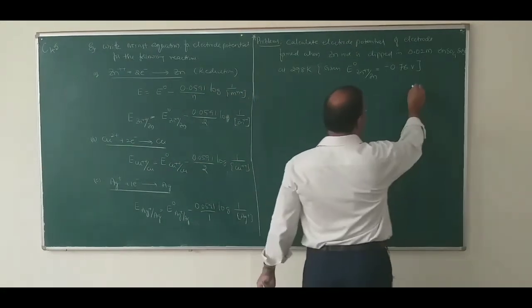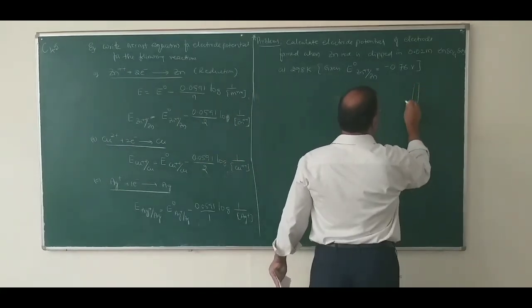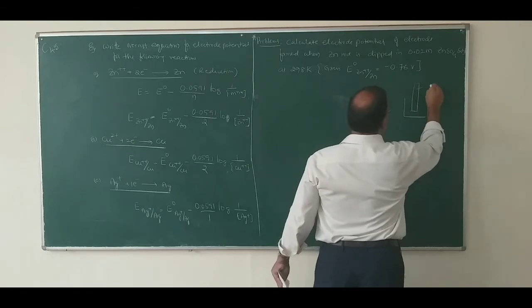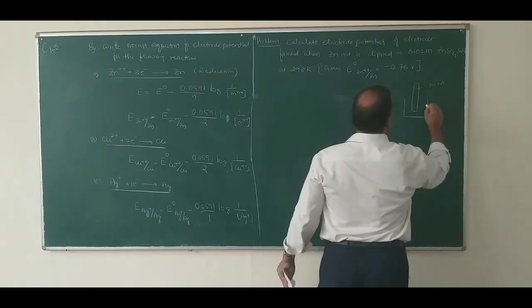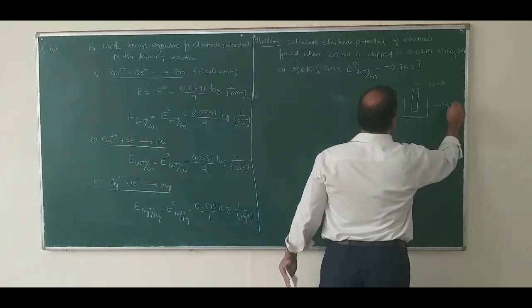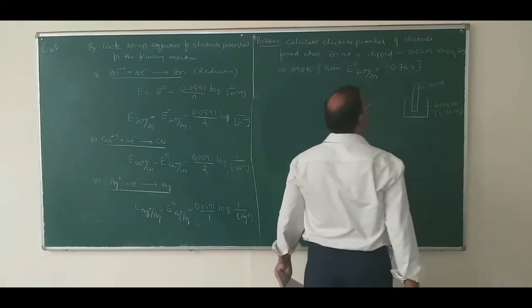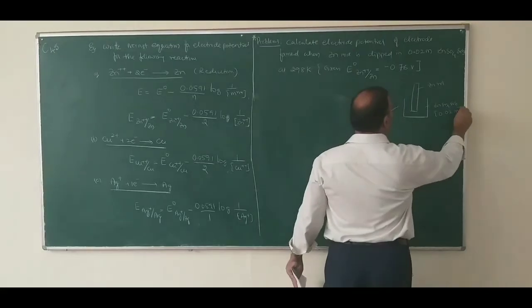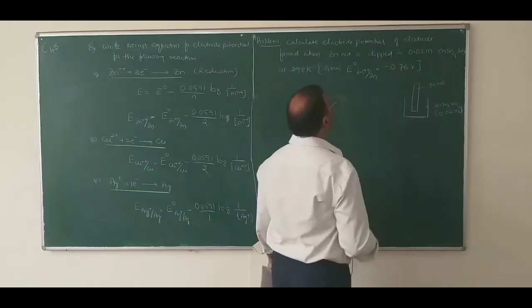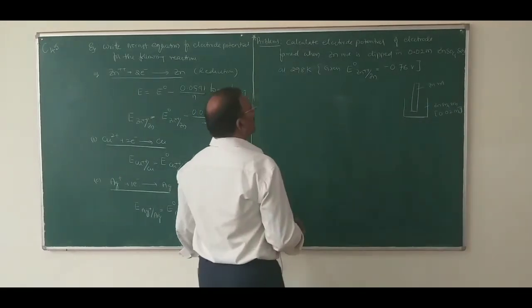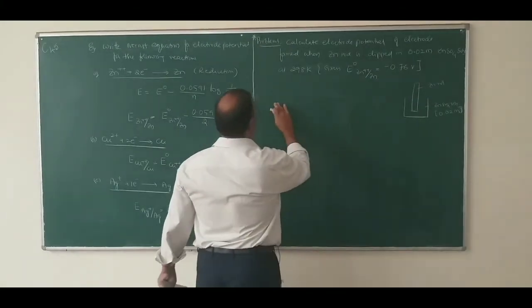So here is a zinc electrode. So this is a zinc rod dipped in zinc sulfate solution. Its concentration is 0.02 molar, and you have to calculate the electrode potential of the zinc electrode.